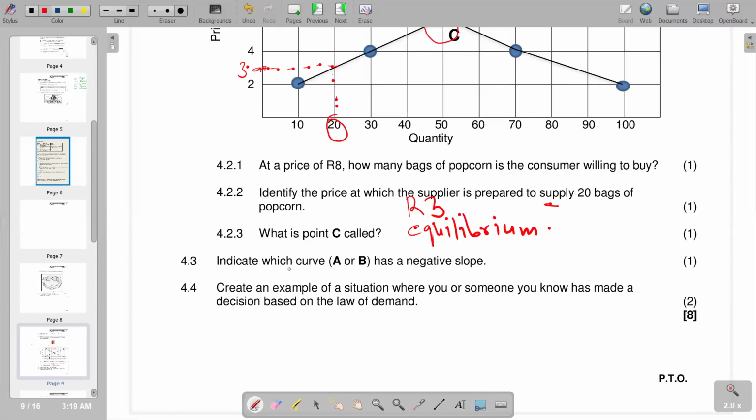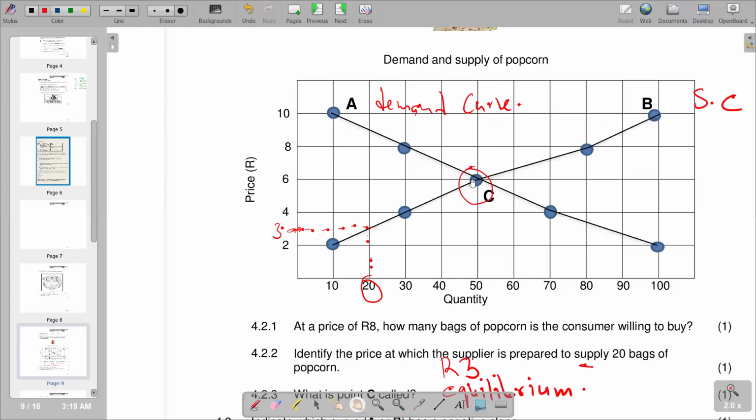Curve A or B is a negative slope. So we've just explained that a negative slope is shown by A. A is showing a negative slope, which is the demand curve. Why is it a negative slope? It is because the two variables, that is price and quantity, move in opposite directions. That's why we are saying it's negative. So we are saying if price increases, quantity demanded will decrease.